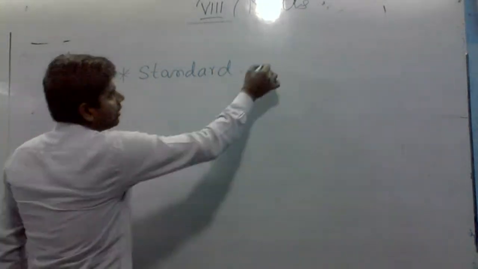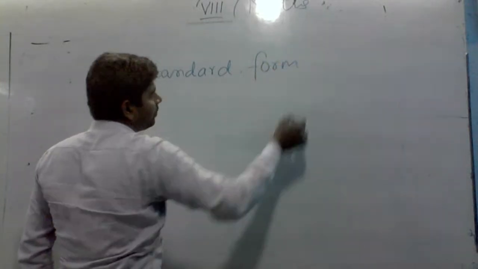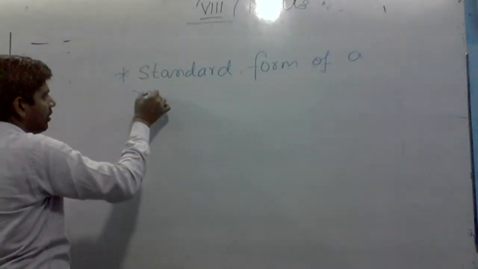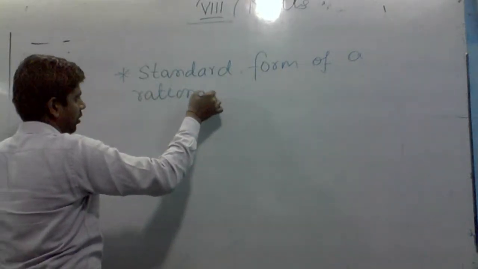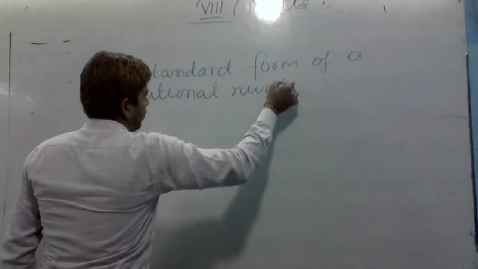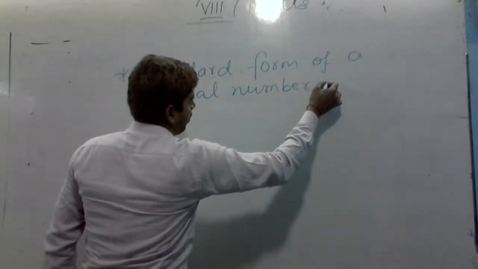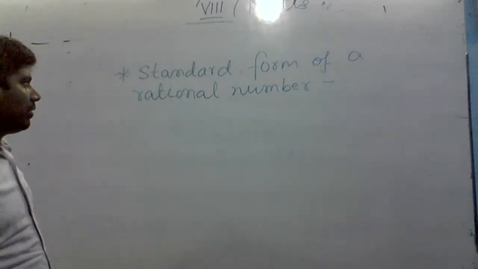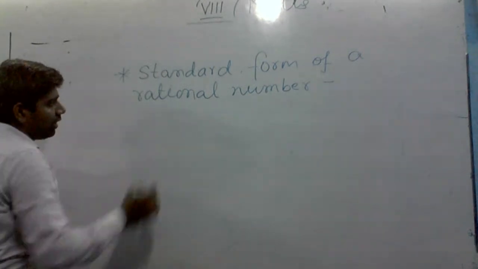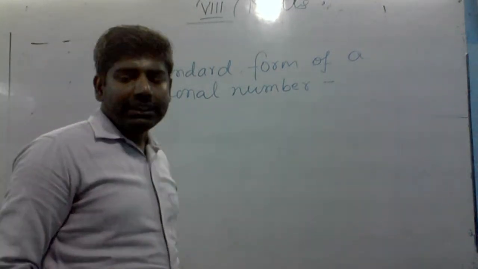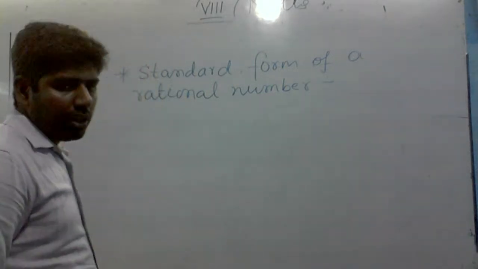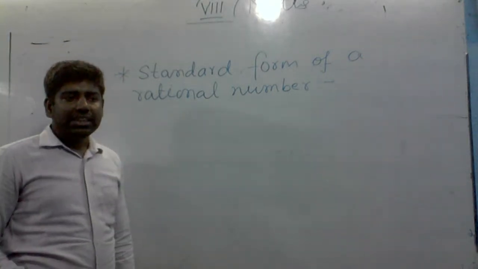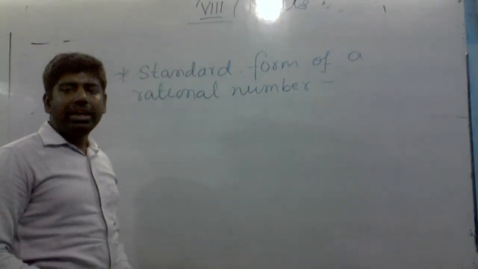Suppose a rational number is in the form p by q. Then this rational number p by q will be said to be in the standard form if p and q are integers.